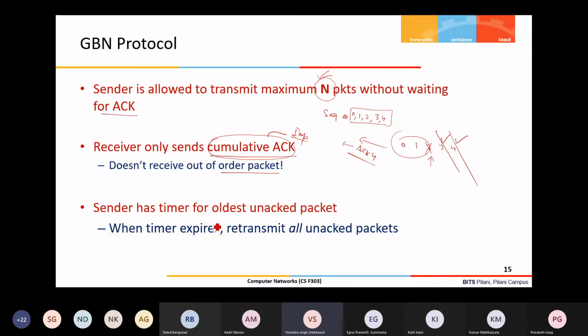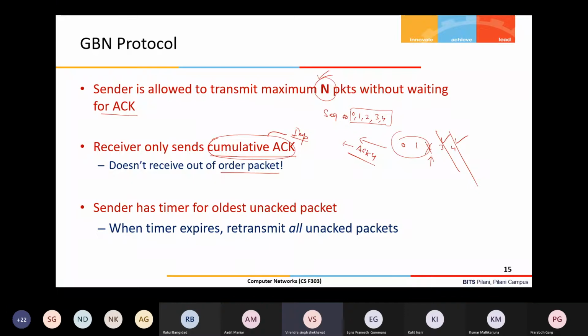And the sender has a timer for the oldest unacknowledged packet. Because multiple packets may be outstanding for which the acknowledgement has not been received at the sender, one timer runs, corresponding to the oldest packet which has been sent but whose acknowledgement is yet to arrive.